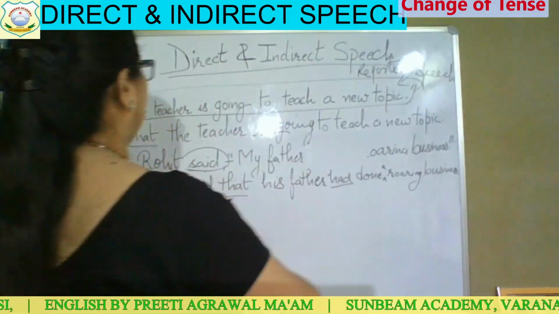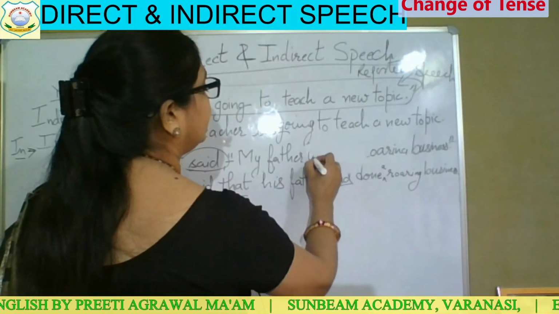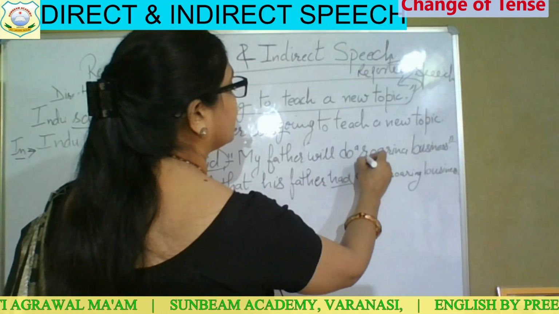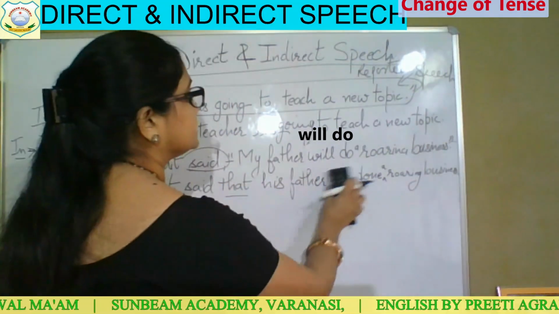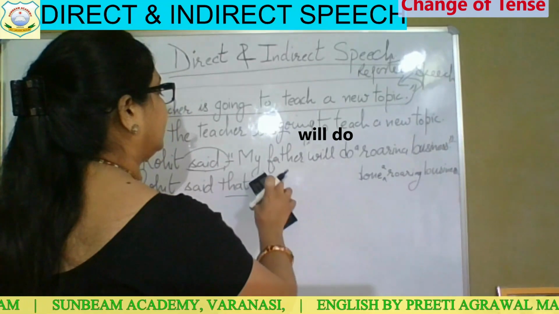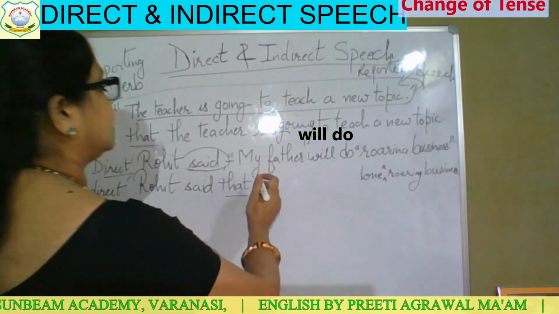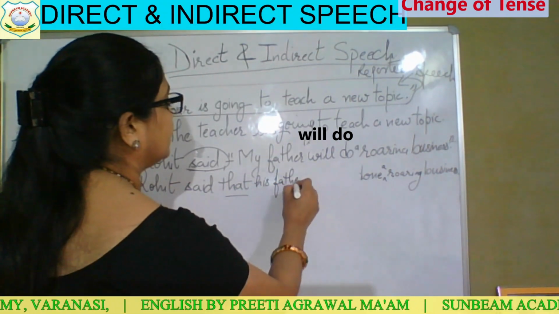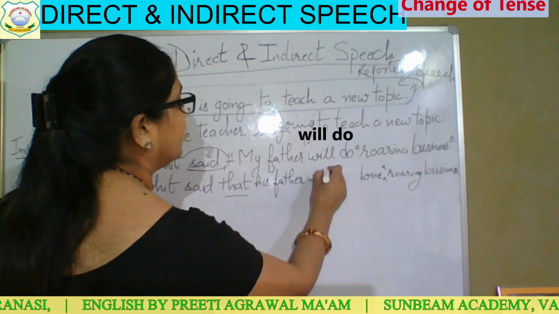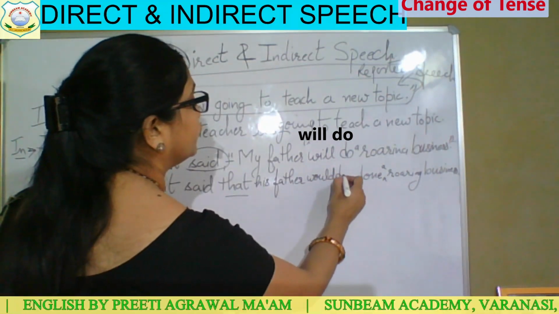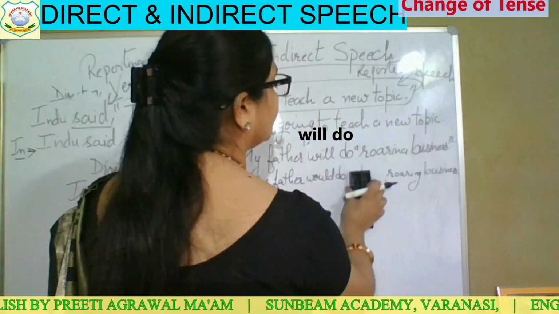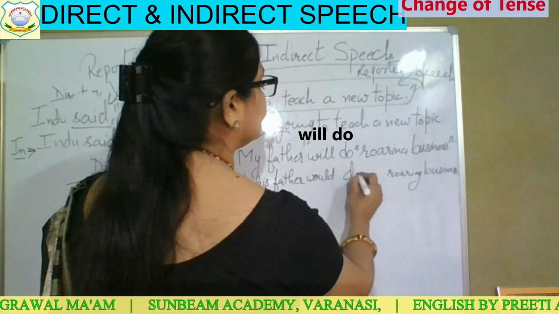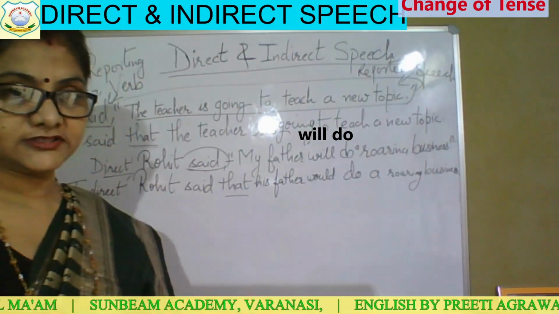Here, Rohit said, "My father will do a roaring business." I have taken the name Rohit only, okay? Rohit said that his father would do a roaring business.